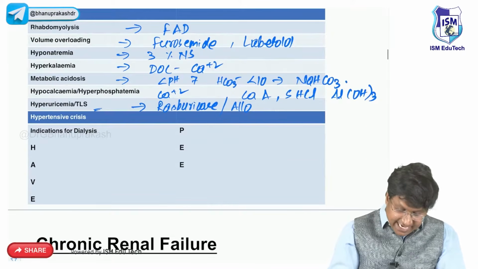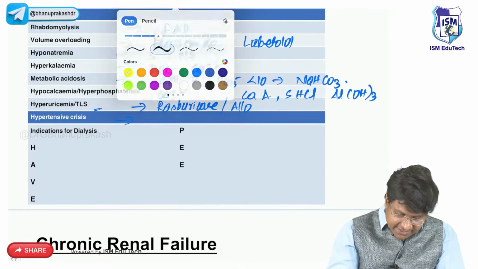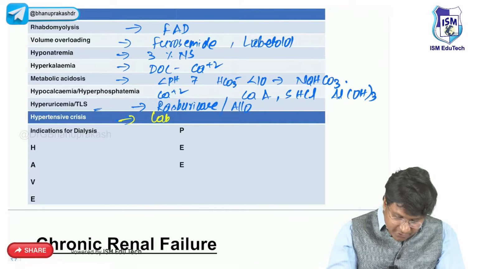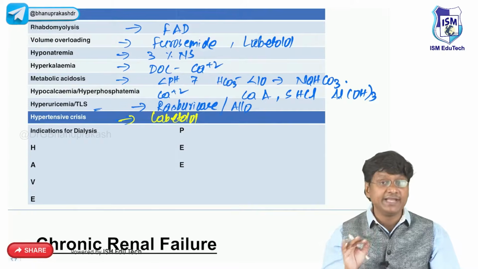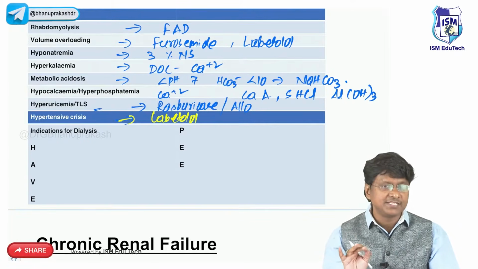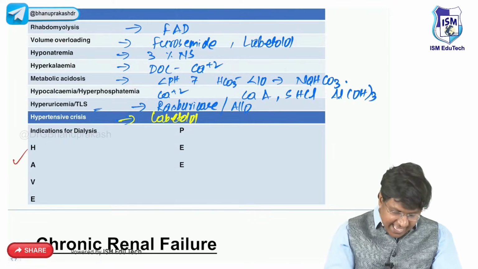Next is hypertensive crisis. Already just now we have discussed. That is, we need to give labetalol, right? We need to give labetalol. Then followed by that, what is the indication for dialysis? The indication for dialysis, please remember this mnemonic, that is have P.